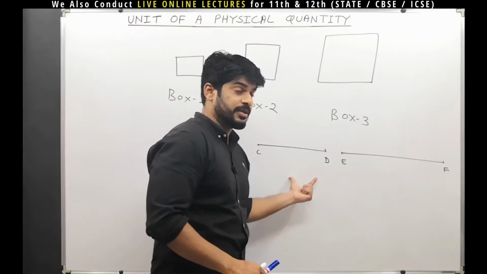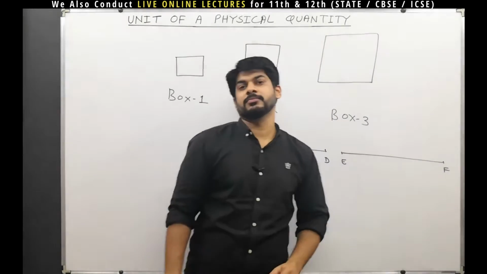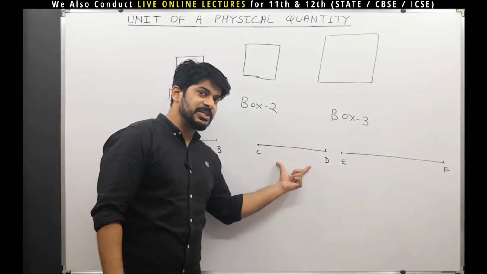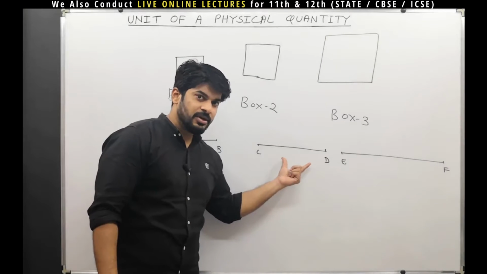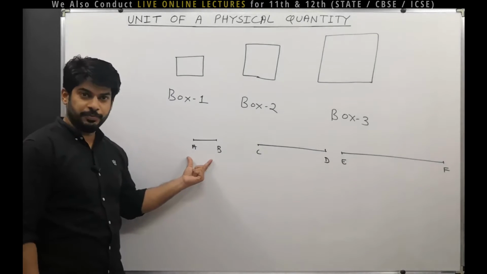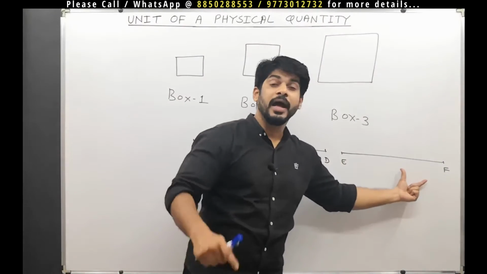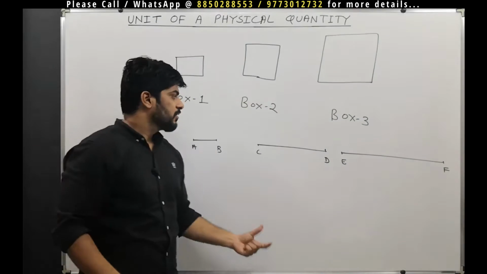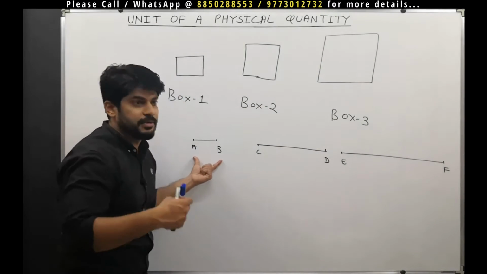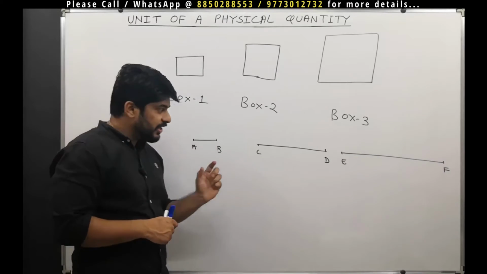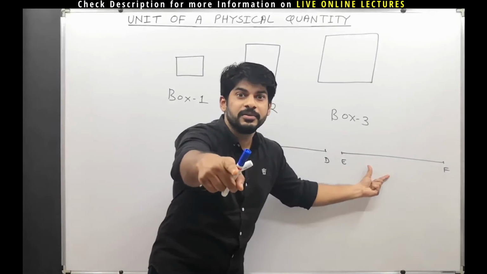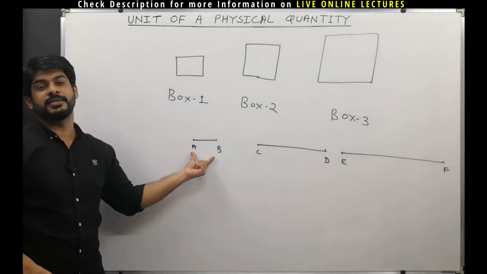CD has some length. And EF has some length. Now I can say here that CD has a length twice that of AB. EF has length 5 times, let's say, that of AB, isn't it? So again, to talk about the length of these, I required some reference, isn't it?